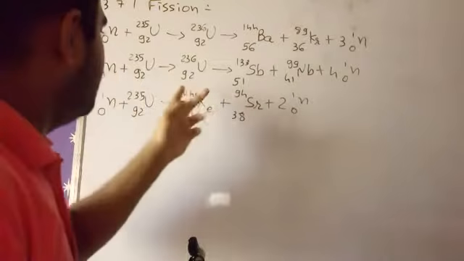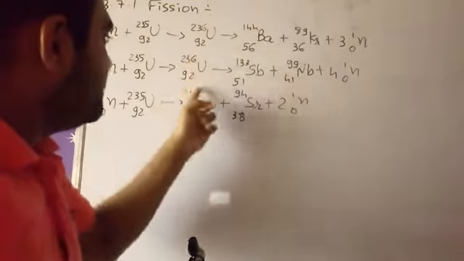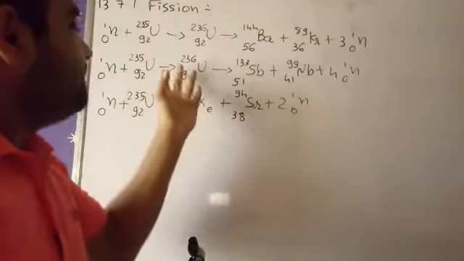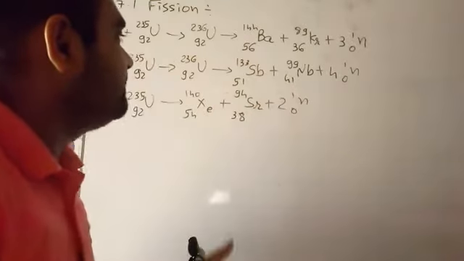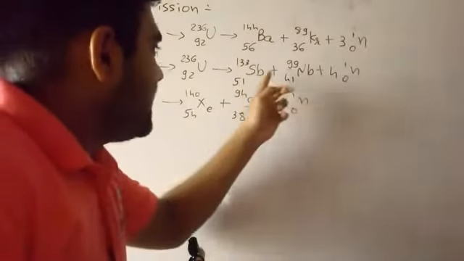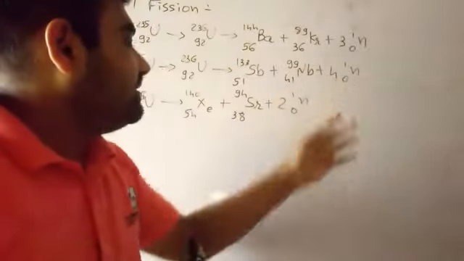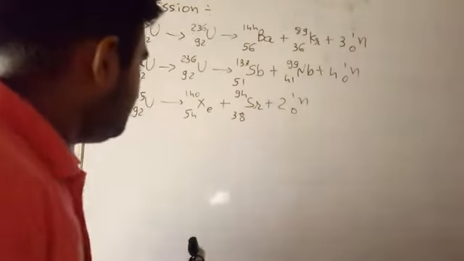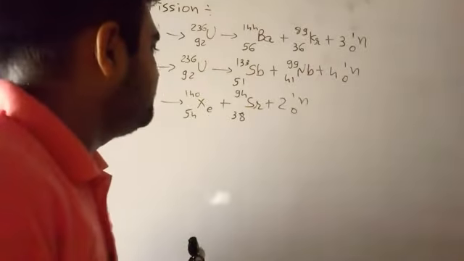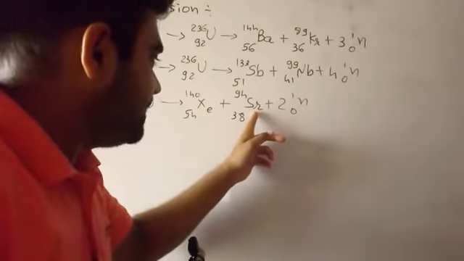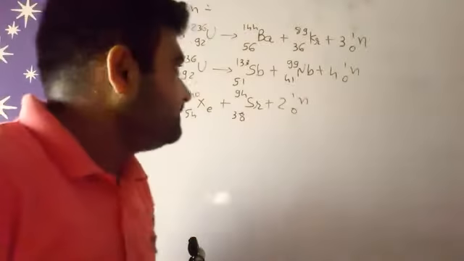Similarly, in another reaction, uranium is struck with a neutron, converting into uranium in an excited state. Further, it is converting into two fragments which are equal halves. So this is called antimony and niobium, and in this reaction four neutrons are produced. And the third reaction is similar, but now we get two fragments, xenon and strontium, and two more neutrons will be produced in this reaction, right?